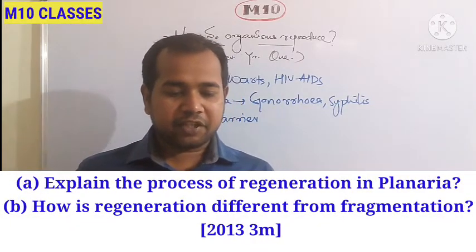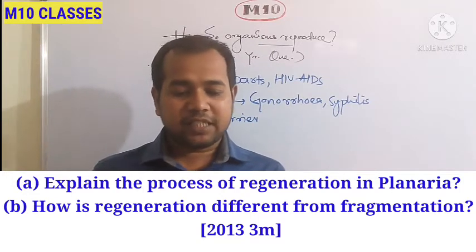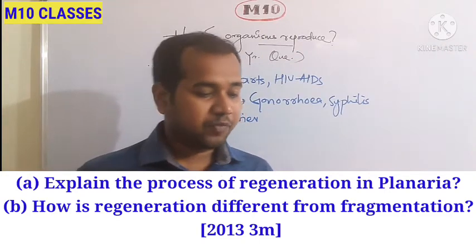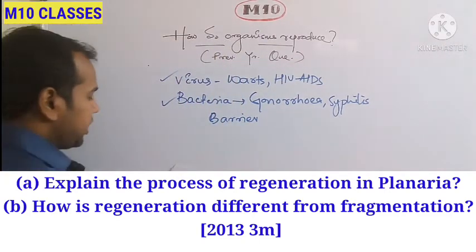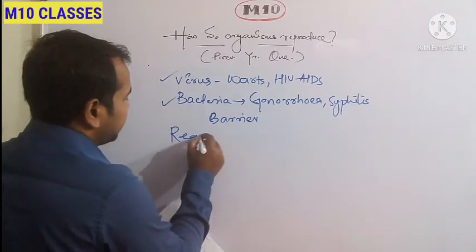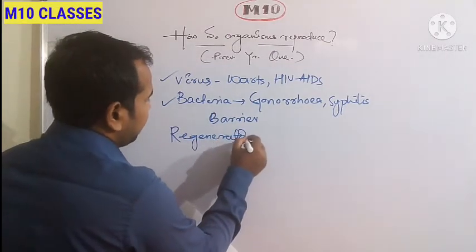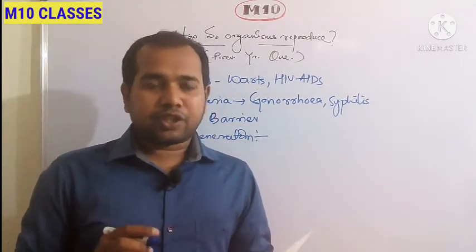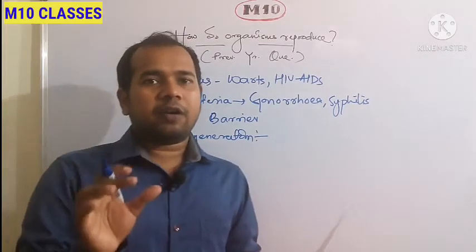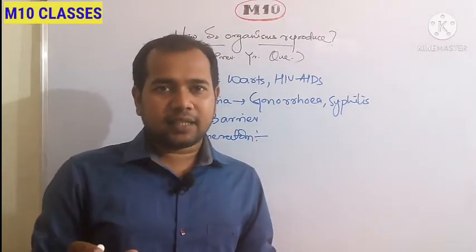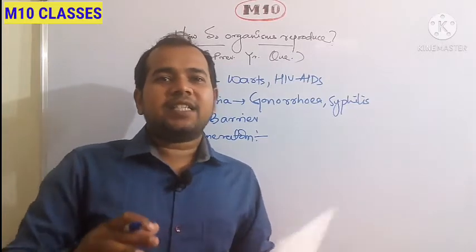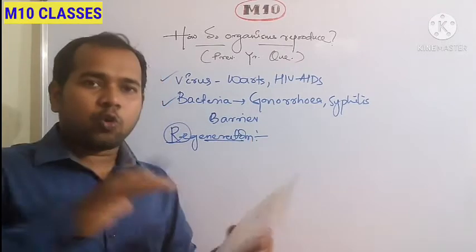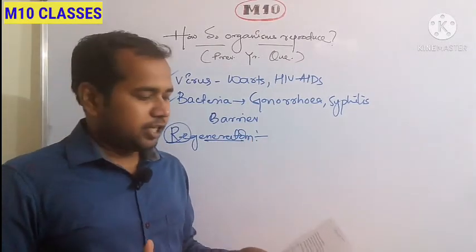Explain the process of regeneration in planaria. How is regeneration different from fragmentation? It was a 3-mark question in 2013. First of all, regeneration in planaria. Let us see what regeneration is. It is an asexual mode of reproduction in which, if a body part of an organism is accidentally cut or removed from the body, it is able to regrow itself. It regenerates the total body. That is called regeneration.